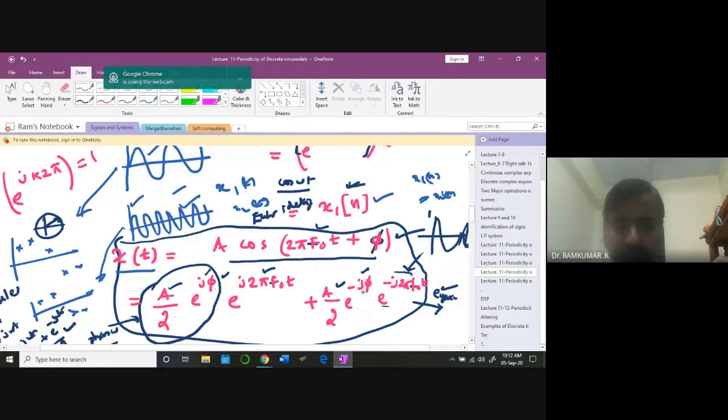Is this expression clear? This expression has 2 e power j 2 pi f naught t. There is one term here, and there is another term here. One is plus f naught, another one is minus f naught. Did you see that? Can you see it clearly?